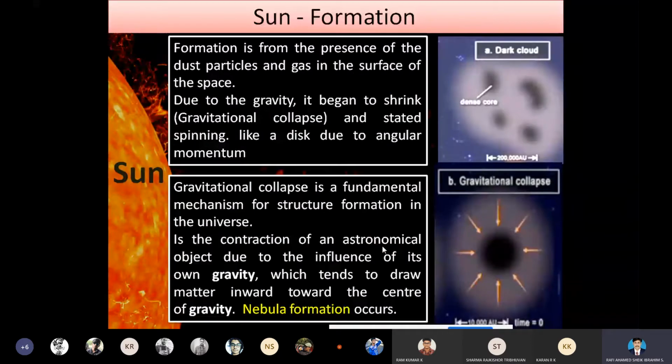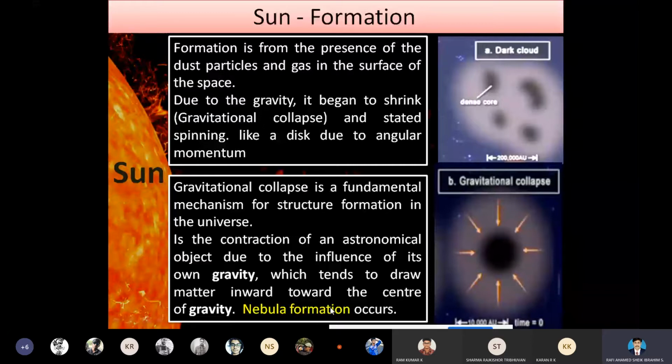The sun formation. Here in this slide, we are going to see the various stages of the formation of the sun. The first stage is the dark cloud. As I already informed, the nebula is the first stage.